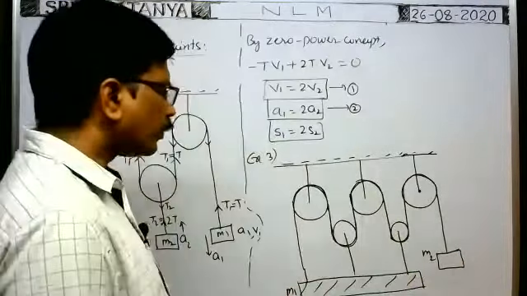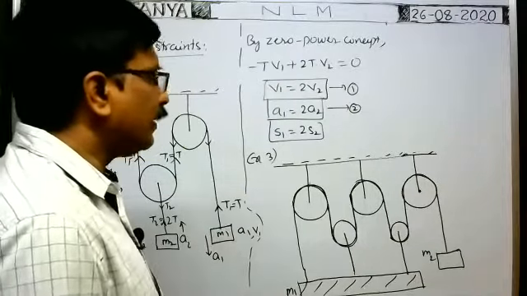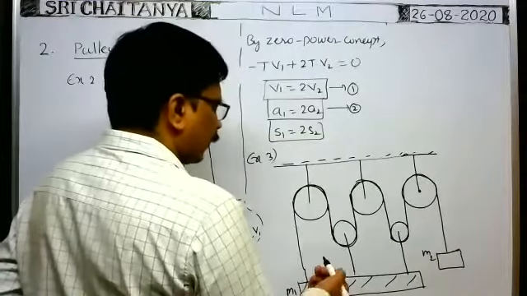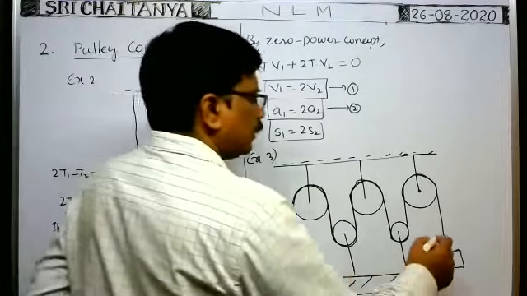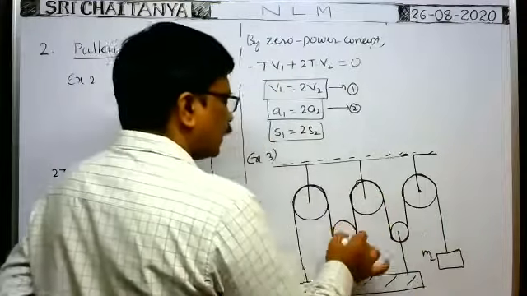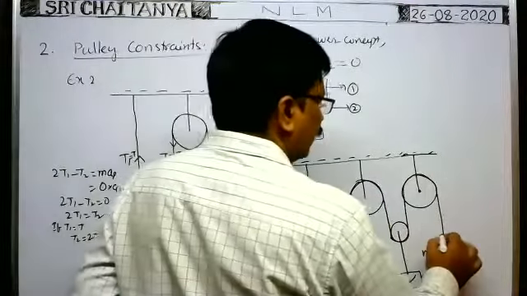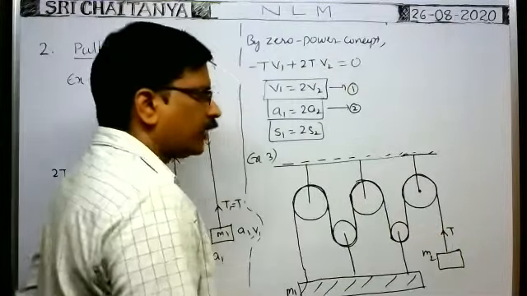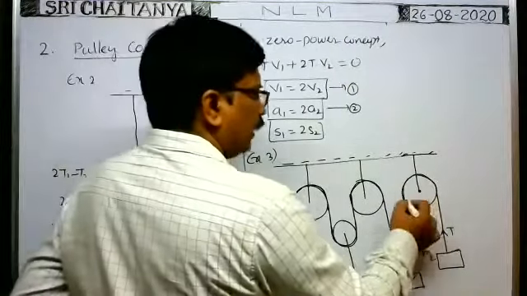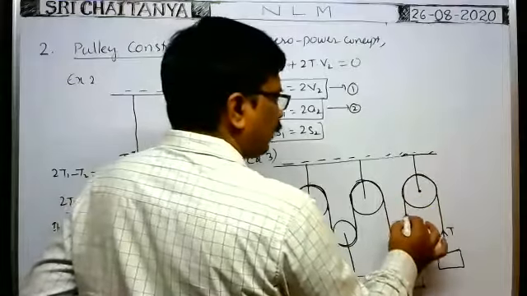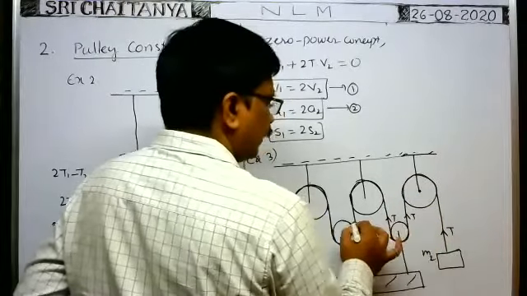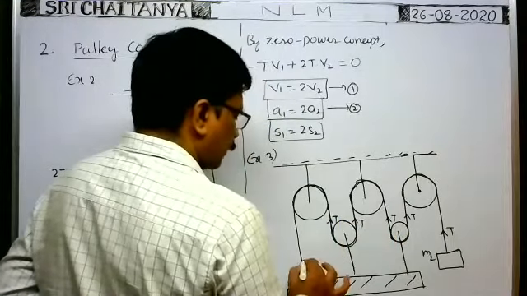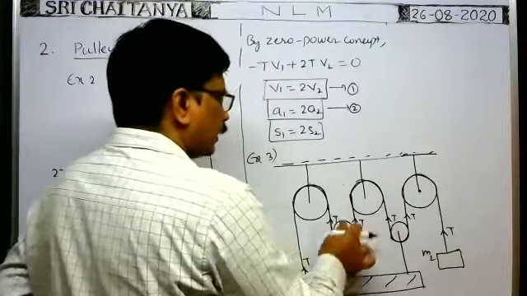Now, what about the constraint relation? What about the relation between the accelerations and velocities? At any instant of time, as it is totally the same string, if the tension here is say T, tension is always away from the block. Then as it is the same string, tension here is T, here T, here T, and the same tension T acts at this point also, because it is totally the same string.